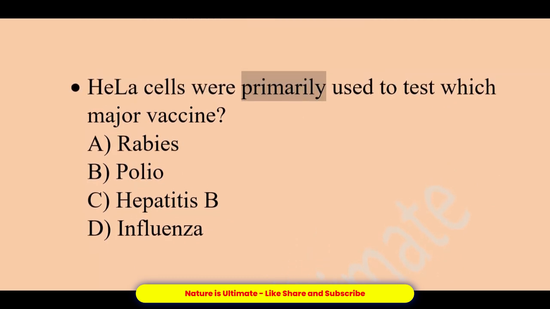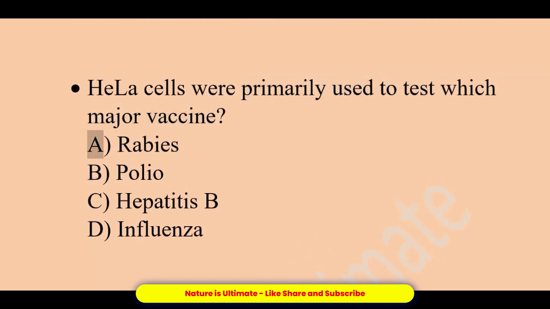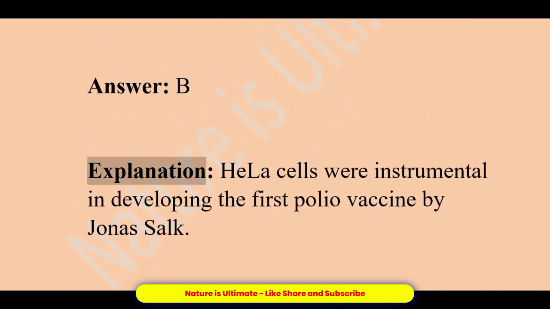HeLa cells were primarily used to test which major vaccine? A. Rabies. B. Polio. C. Hepatitis B. D. Influenza. Answer, B. Explanation: HeLa cells were instrumental in developing the first polio vaccine by Jonas Salk.